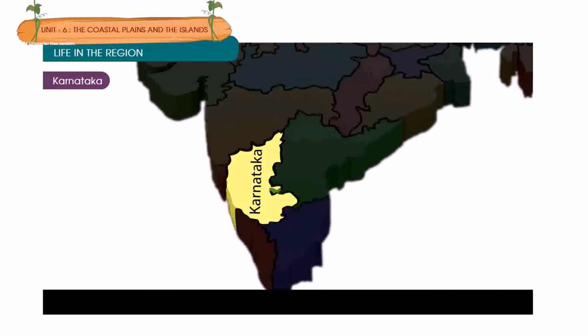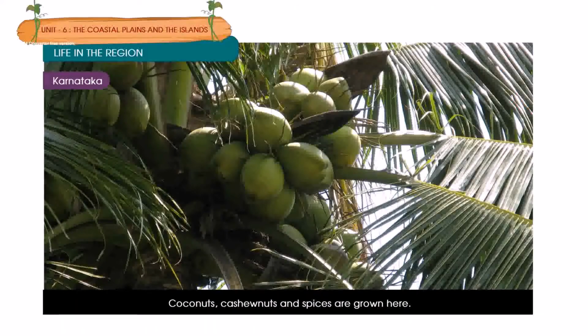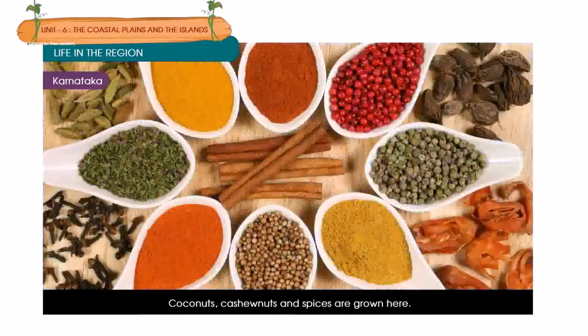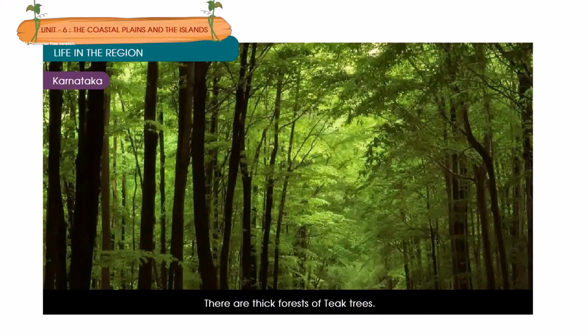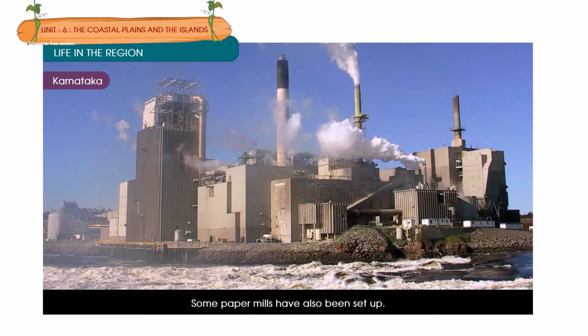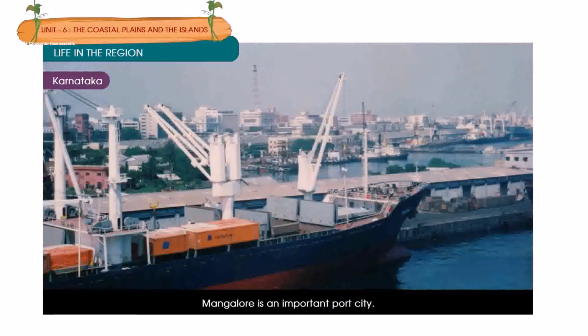Karnataka. The coast of Karnataka lies south of Goa. Coconuts, cashew nuts, and spices are grown here. There are thick forests of teak trees. Some paper mills have also been set up. Mangalore is an important port city.